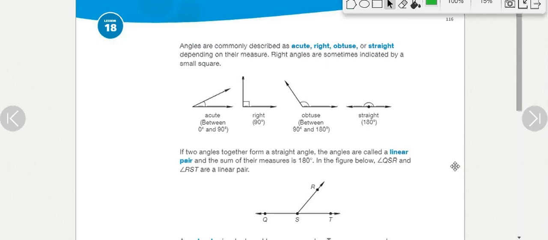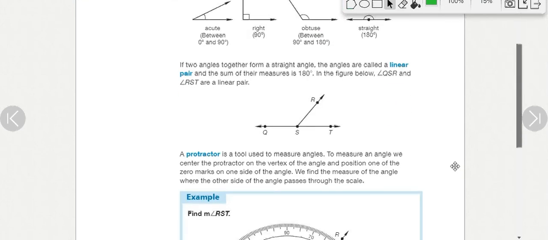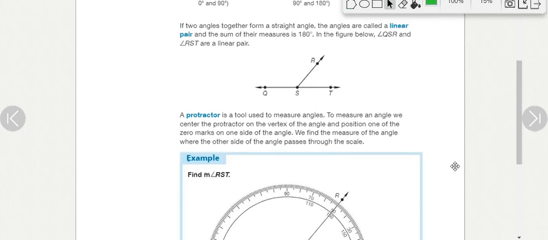Straight angle means 180 degrees. Right angle we talked about, 90 degrees. Two angles together that form a straight angle is called a linear pair, as in angle number 1 and angle number 2 maybe. 1, 2, add them together. It's a straight angle. It's 180 degrees. Right?